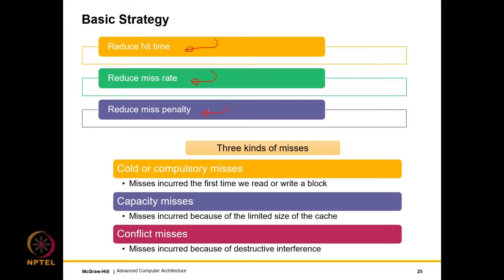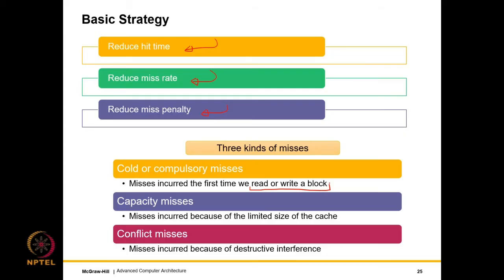So the first category of misses are cold or compulsory misses. These misses happen the first time we read in data. The first time that we read a block and it is not there in the cache, this miss will happen. This is called a cold miss or a compulsory miss.